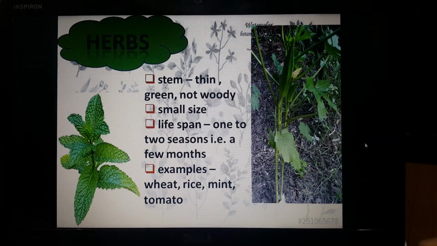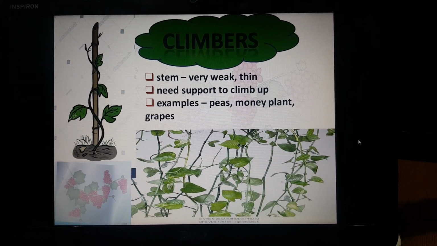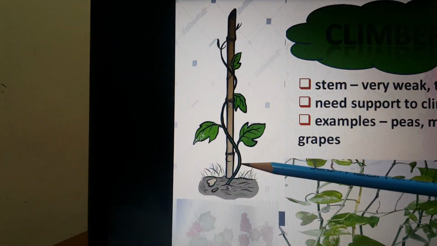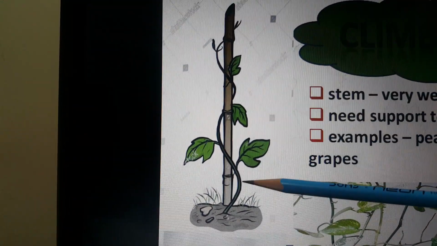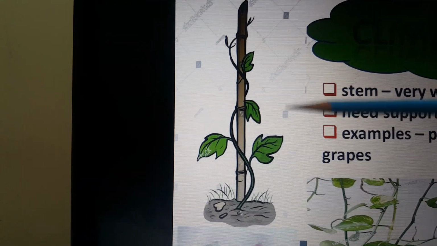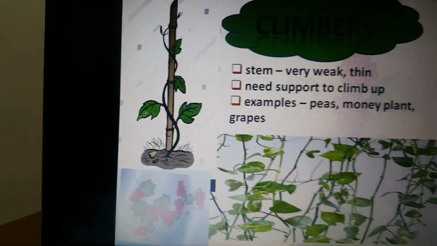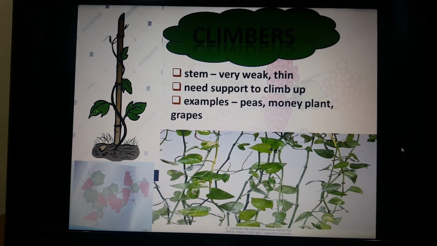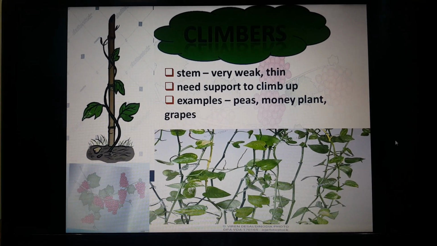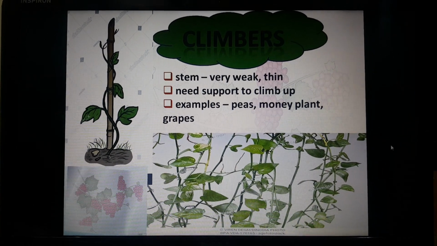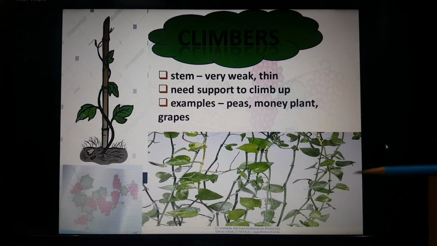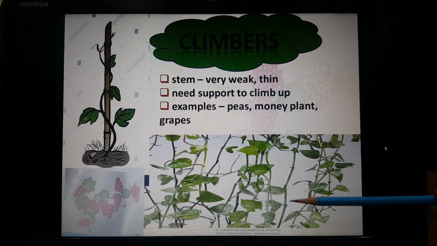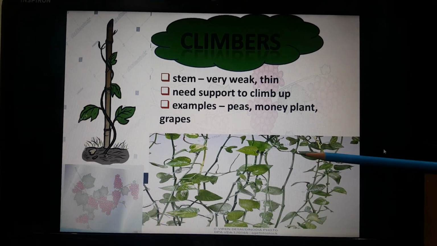The next group of plants are the climbers. Here you can see in the picture, climbers means to climb. So they are given a support, and with the help of a support, they move up, that is climb up. The stem of the climbers is very weak and thin. They need support to climb up. The common examples of climbers are pea, money plant and grapes. So the stem of the climbers you can see is thin and green in color.